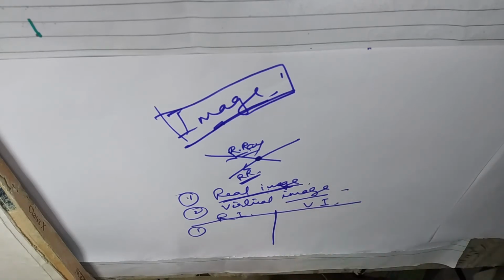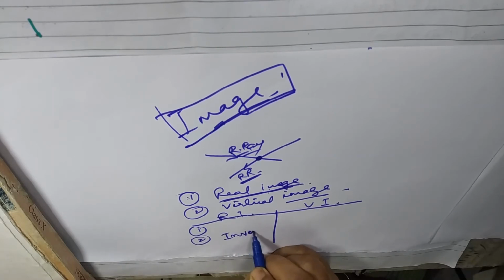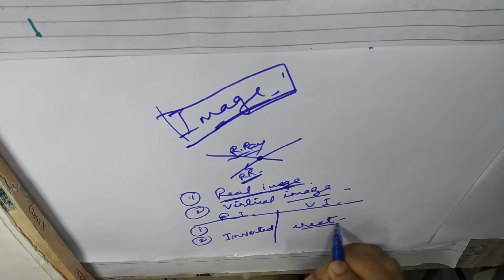Then the second point, a real image is always inverted, and a virtual image is erect.